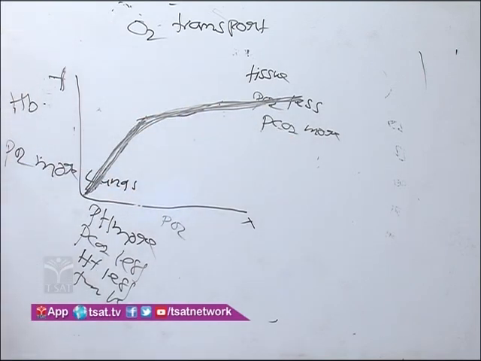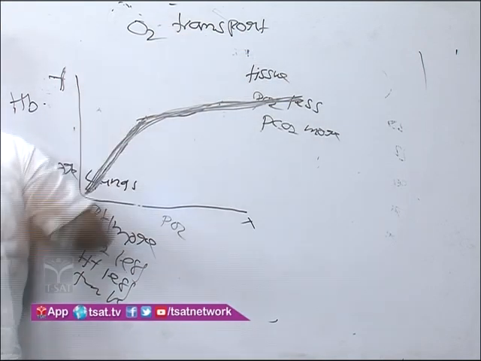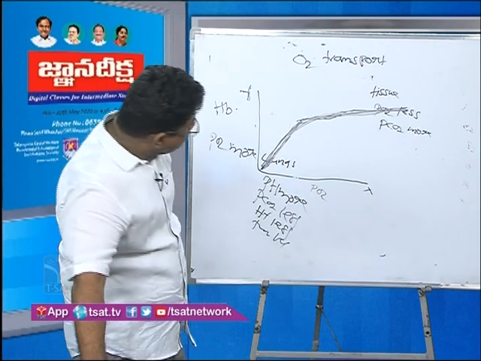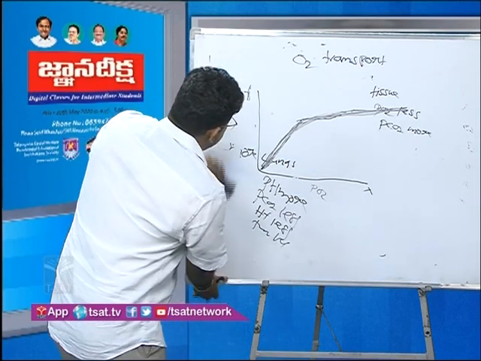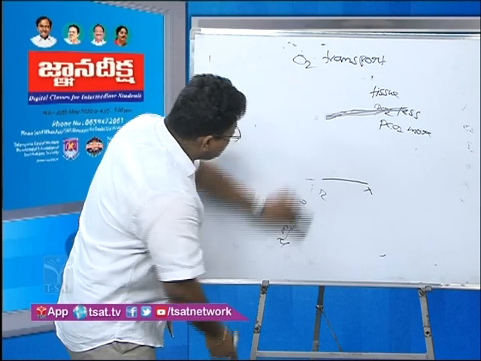S-shaped sigmoid curve. Yes, this is the oxyhemoglobin dissociation curve. Finally, oxygen reaches the tissues. For example, you take the what?